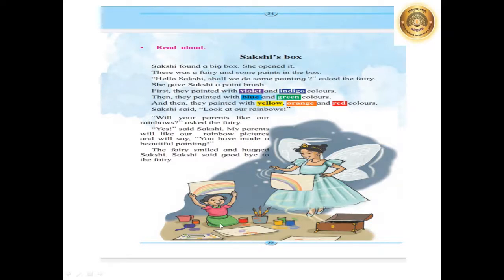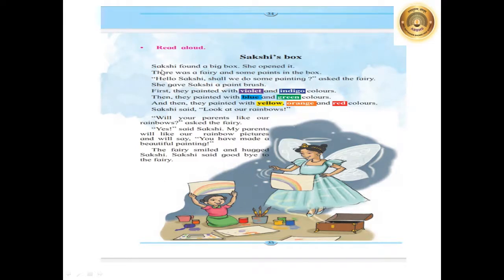Sakshi is a girl you can see in the picture. And what else are you able to see in this picture? One fairy is there and so many papers, colors, brushes and books she is having here with her. So now let's read what she is doing and what is the story.